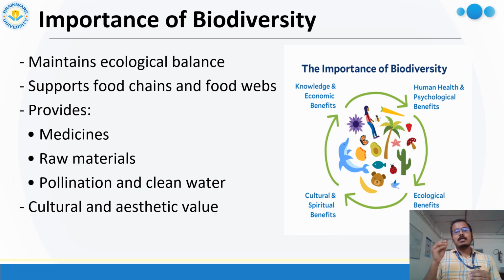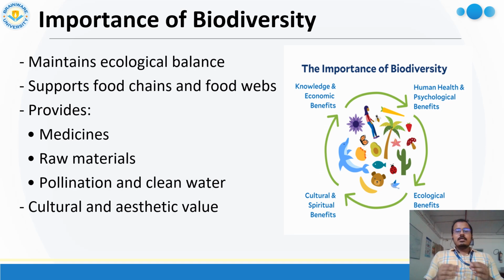The raw materials of medicine, like different colors, medicinal plants, or different food sources, all come from biodiversity.